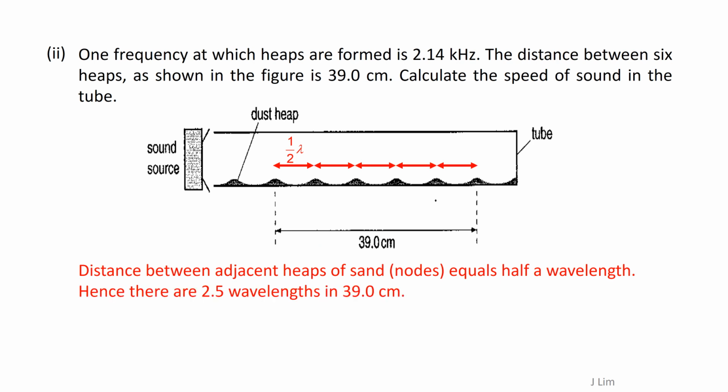The distance between adjacent heaps of sand equals half a wavelength. Hence, there are 2.5 wavelengths in 39 centimeters. Therefore, the speed is 334 meters per second.